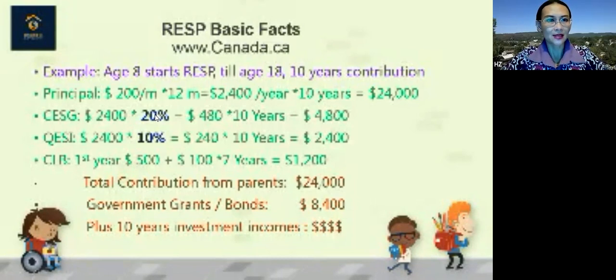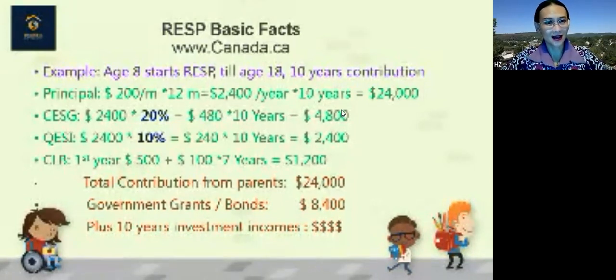So let's calculate the federal and Quebec grants for this child. Federal will be 20% based on the parent's contribution. They will credit this to your account every year. And when you accumulate for 10 years, how much grant from the federal government? $4,800. From the Quebec government, 10%, very simple calculation, it's just half of the federal plan, right?